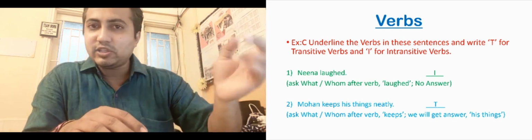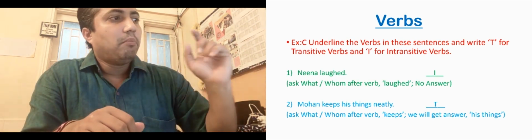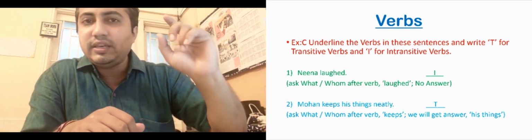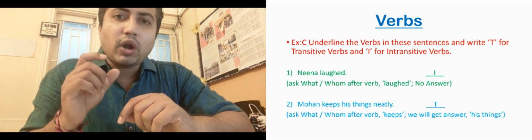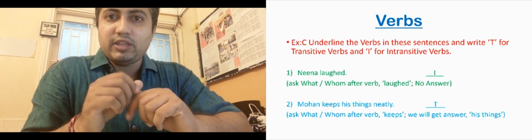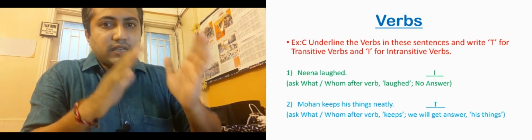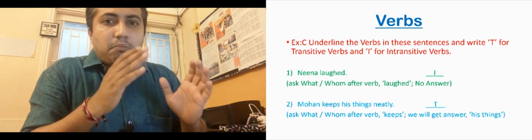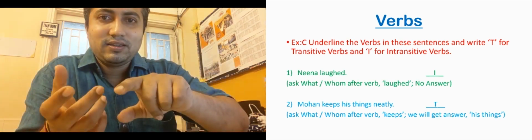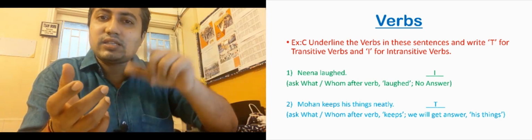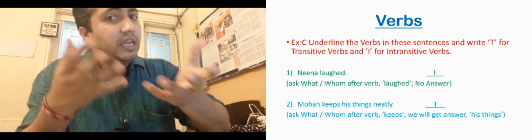Okay. Now let us solve one more example in this way. Mohan keeps his things neatly. In this, what is the verb? Keeps. Let us read the sentence till keeps. Mohan keeps what? His things. The answer for what is his things.